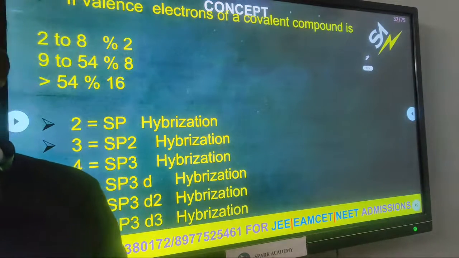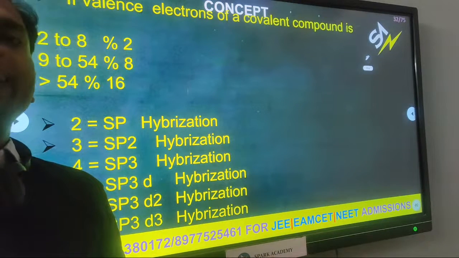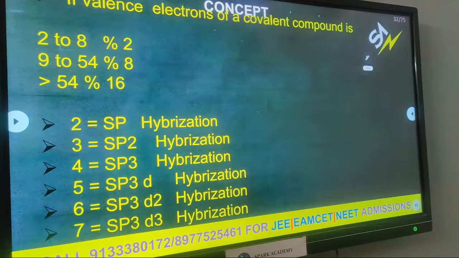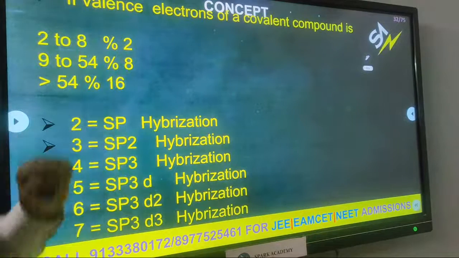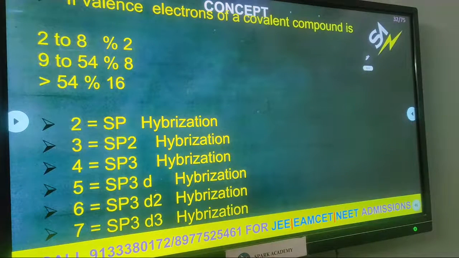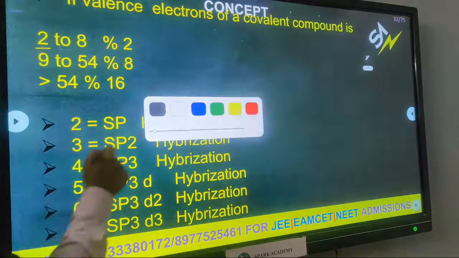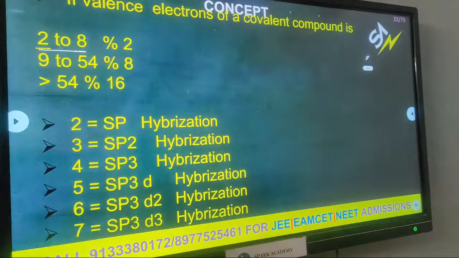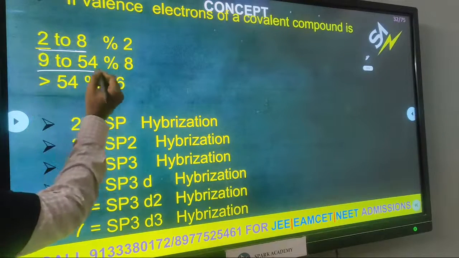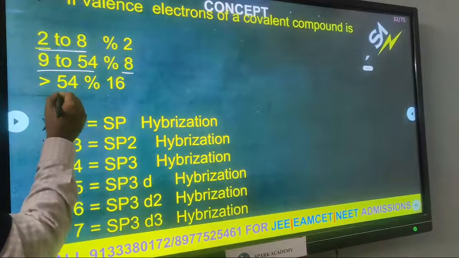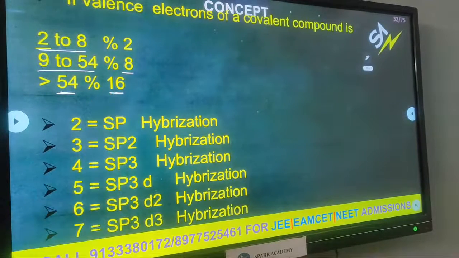To find out the hybridization of the given central atom, we have a small technique. With the help of that technique, we find out the hybridization of the central atom of the molecule. Now see, we are in chemical bonding, so we are learning only covalent compounds. Take the valence electrons of a covalent compound: if the total is up to 8, divide by 2. If it is 9 to 54, divide by 8. If it is greater than 54, we have to divide by 16.